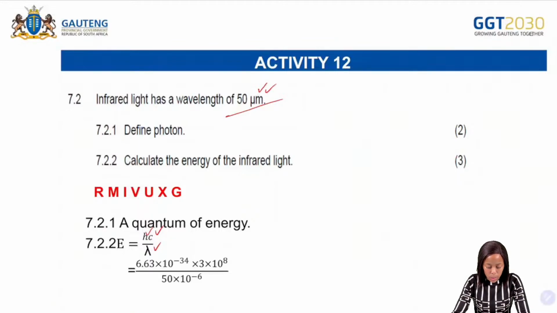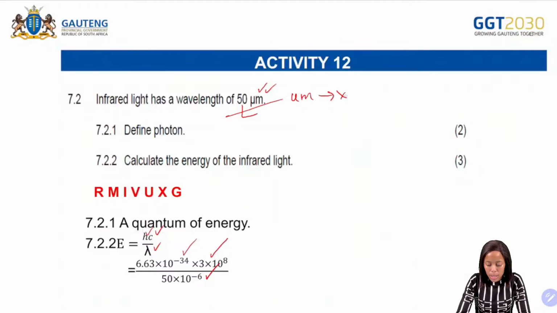So then what are you going to do? You are going to substitute Planck's constant, the speed of light, and you need to make sure that you convert this one. So if it's a micrometer, we multiply with 10 to the power of negative 6. If it's nanometer, we multiply with 10 to the power of negative 9.